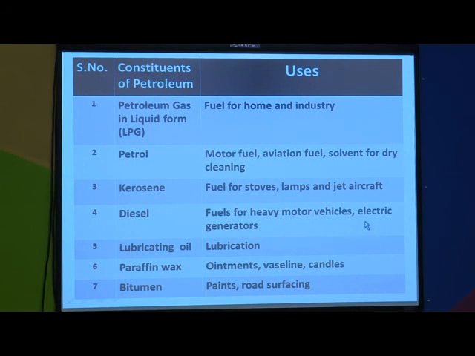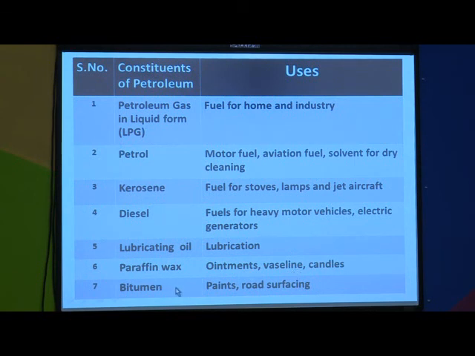Similarly, diesel is used for electric generators. The fifth constituent is lubricating oil, which is used for lubrication. Next is paraffin wax. Paraffin wax is used in ointments, in vaseline and in candles.